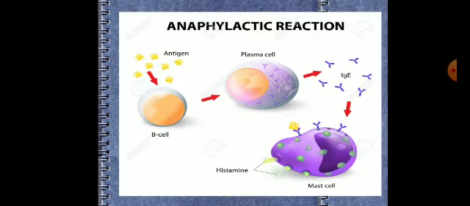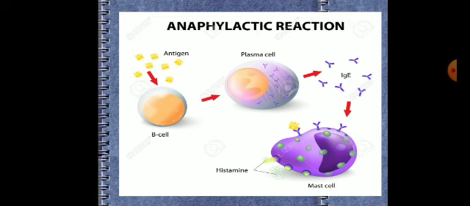Now, as you can see in this picture, when this yellow colored antigen comes in contact with B cells, B cells trigger the plasma cells and then plasma cells produce these IgE antibodies.